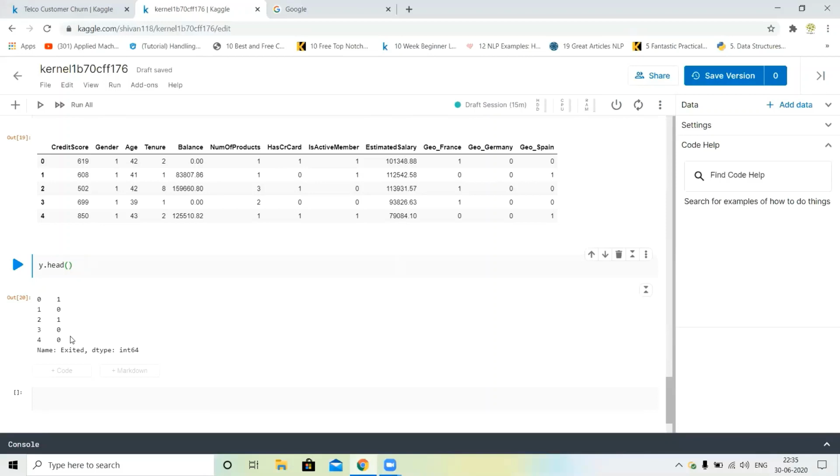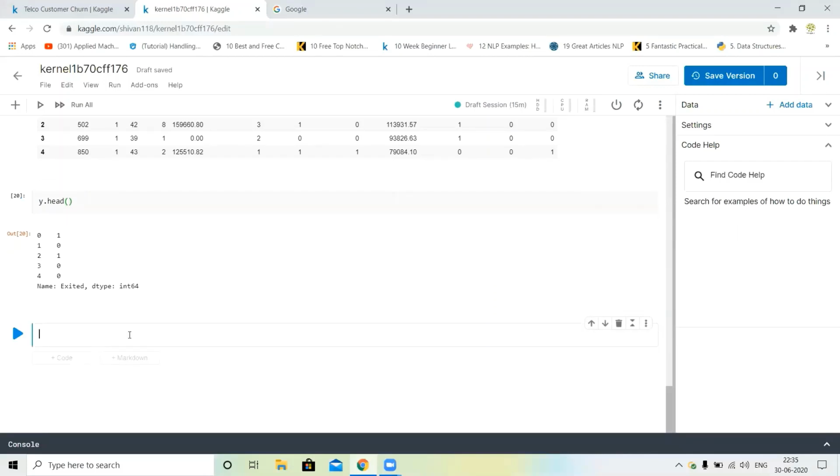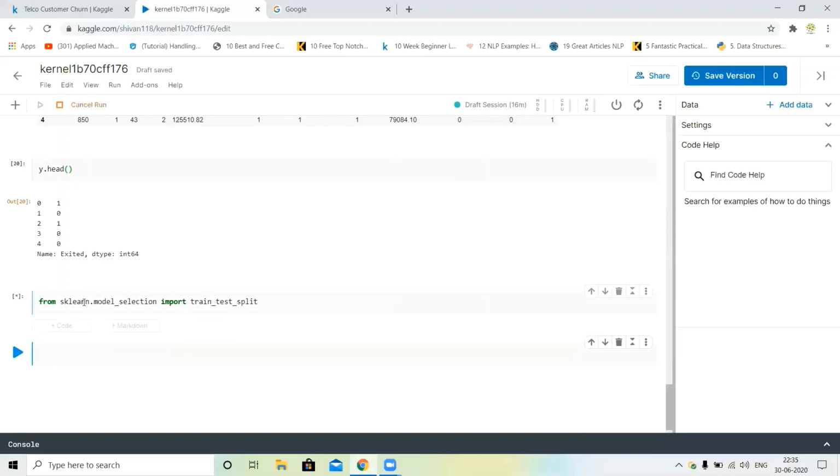We will split the data set into training and test data set. Okay, so first of all, we will import the library from sklearn dot model selection import train test split. Okay, sorry.